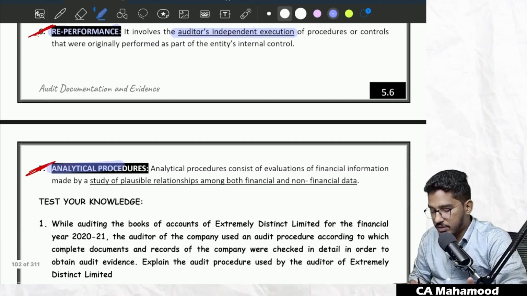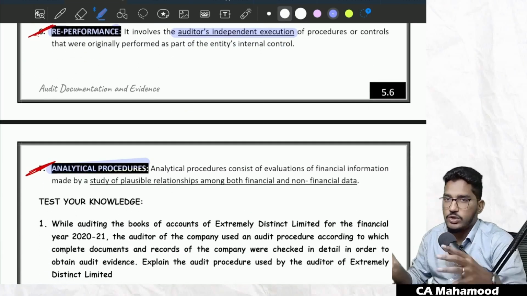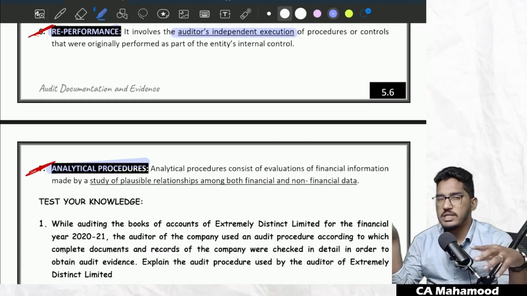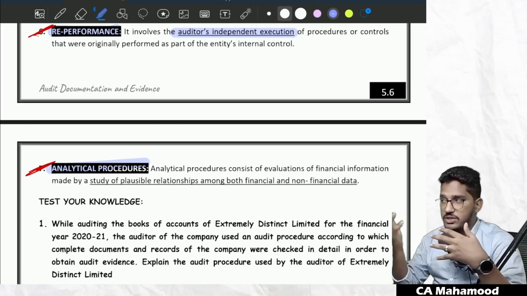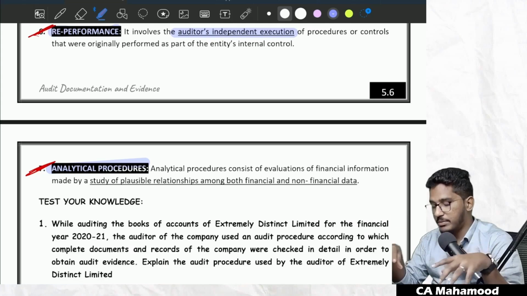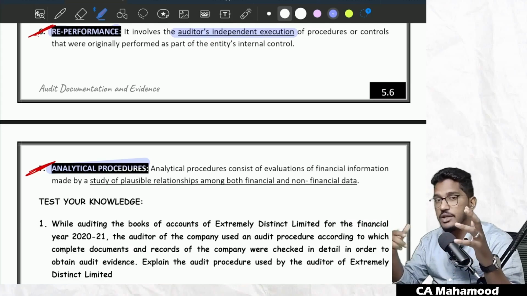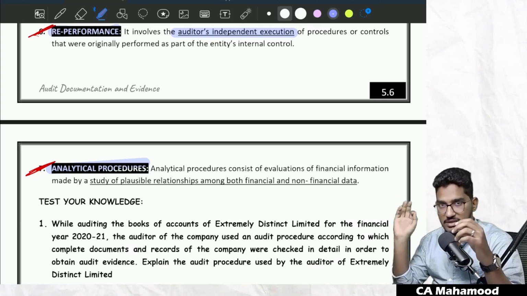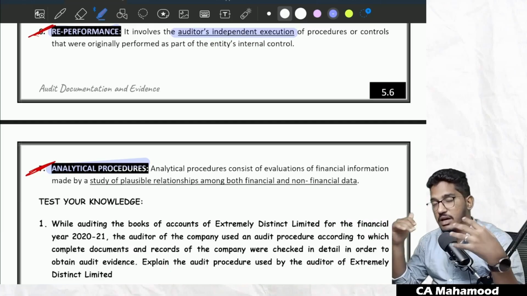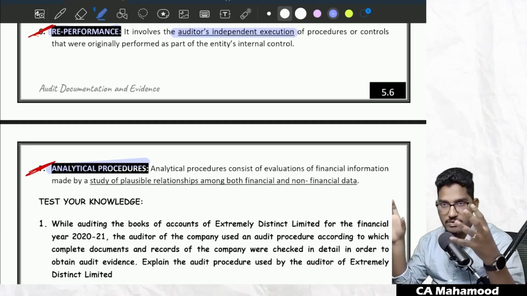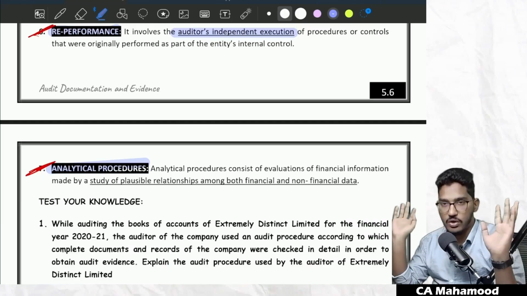And finally, we have the next one called analytical procedures. As I have already told you, in analytical procedures, we will not do checking of the supporting documents and all. We will try to study the relationship between financial and non-financial information. And on the basis of that, we are going to evaluate whether the financial information is correct or not. So we call it an analytical procedure, where we simply try to study the relationship and evaluate whether the financial information is correct or not.